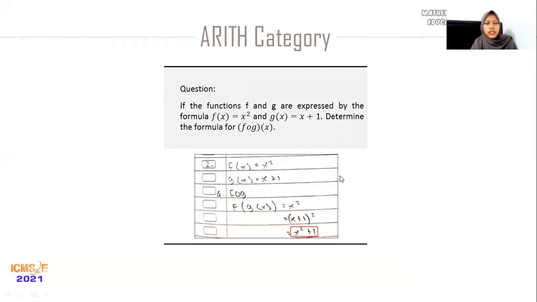For the detail, this is the ARITH category. The question is, if the functions f and g are expressed by the formulas f(x) equals x squared and g(x) equals x plus 1, determine the formula for f composition g of x. The answer is like this. Students make mistakes in using distributive properties in two algebraic forms.